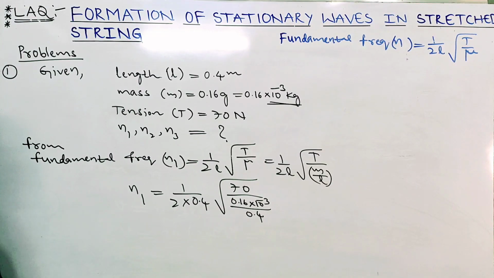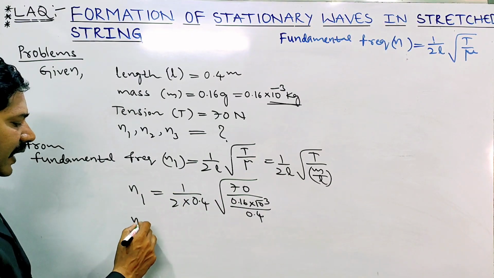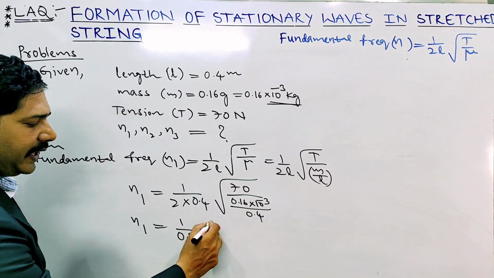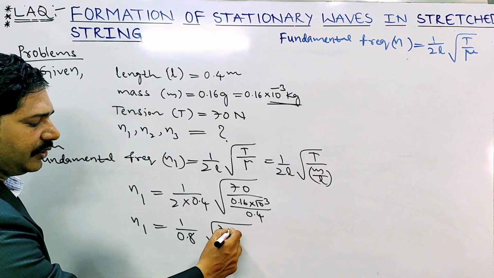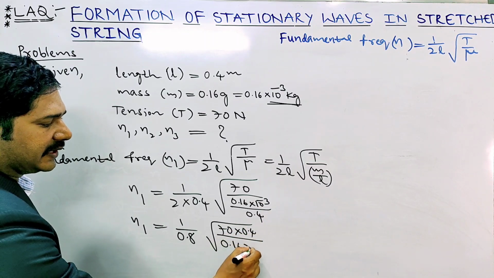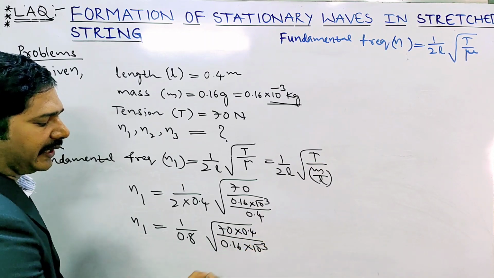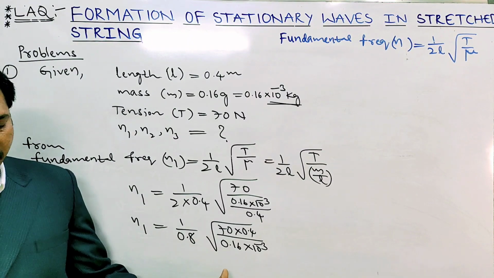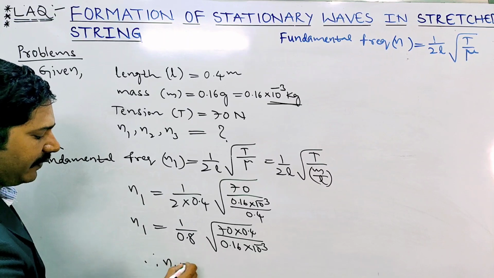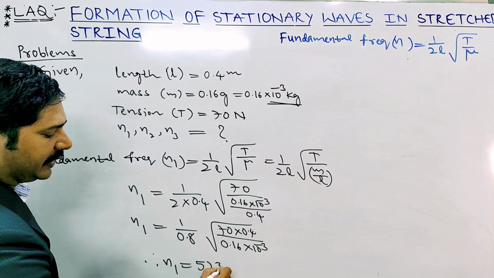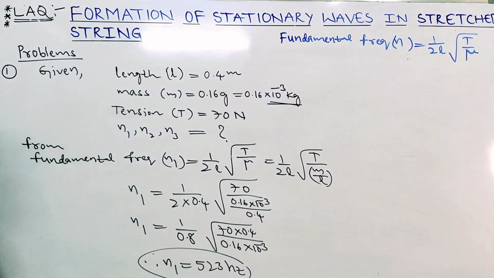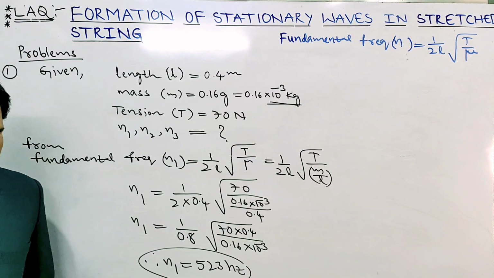So N1 is equal to 1 by 2 into 0.4, which is 0.8. And this 0.4 is sent to the numerator, 0.4 by 0.16 into 10 to the power of minus 3. After solving, you will get 523 Hertz. The first fundamental frequency we got is 523.